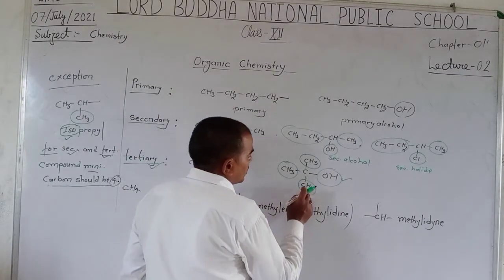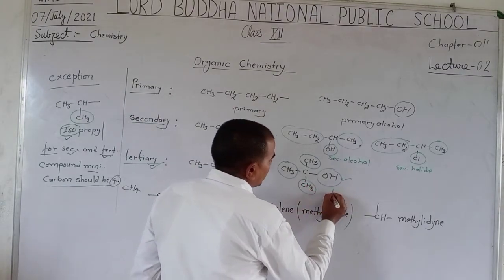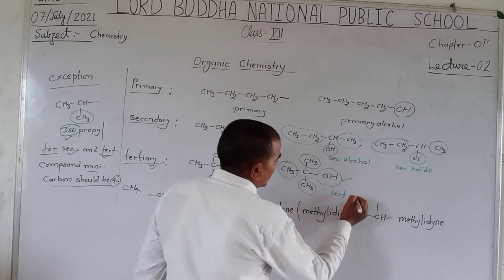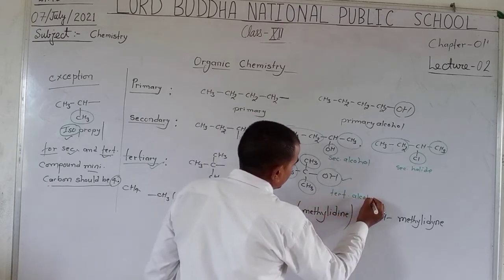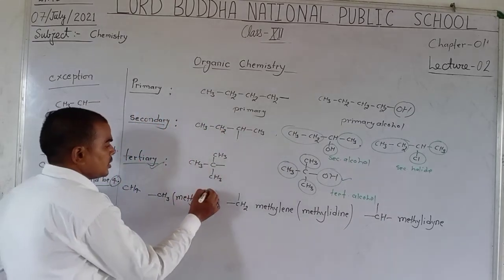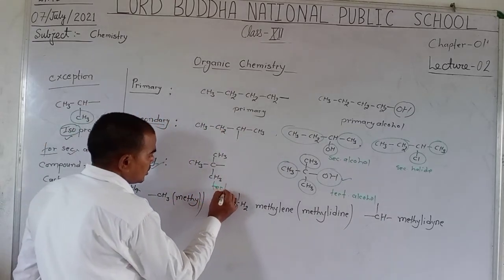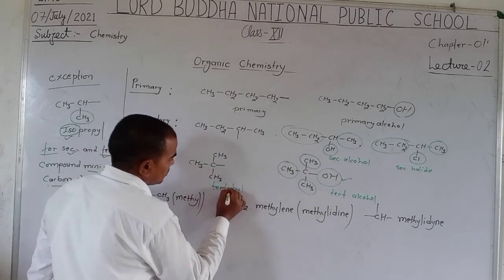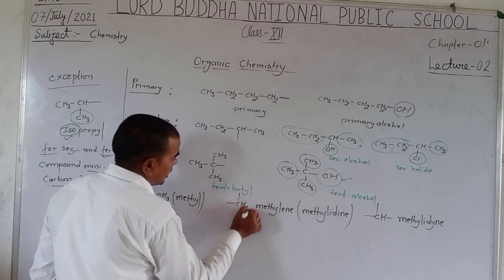That means this compound is written as tertiary alcohol, and it is tertiary, 1 2 3 4 butyl, tertiary butyl.